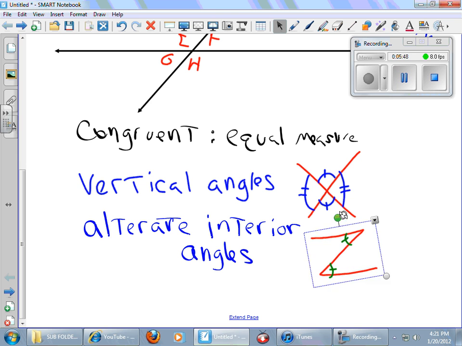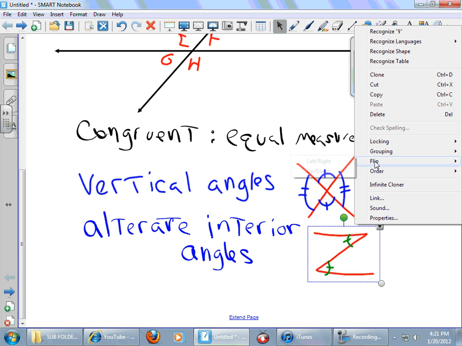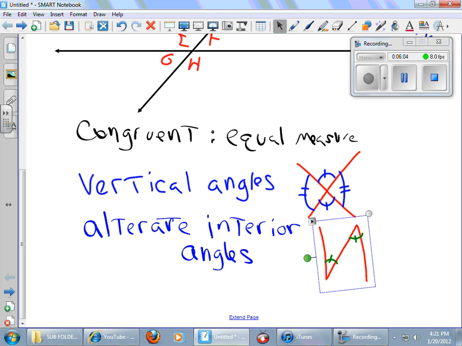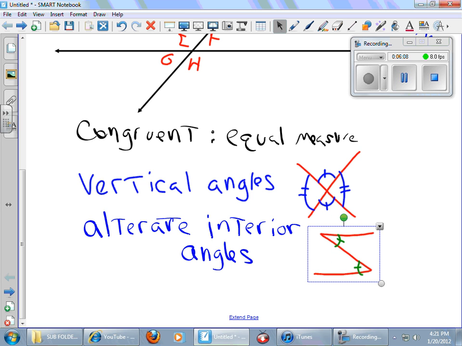But it could be a flipped Z. Boom! The angles are the same. You see that? So the Z can be going any direction, backwards, forwards, vertically. Could be like that. Okay, any direction for a Z. And the alternate interior angles will still be congruent to each other.